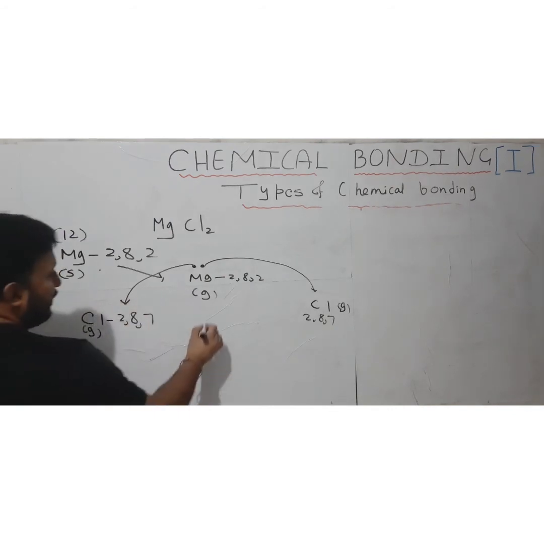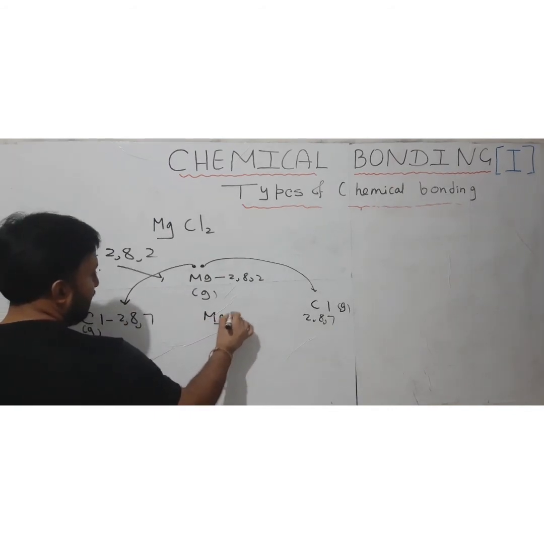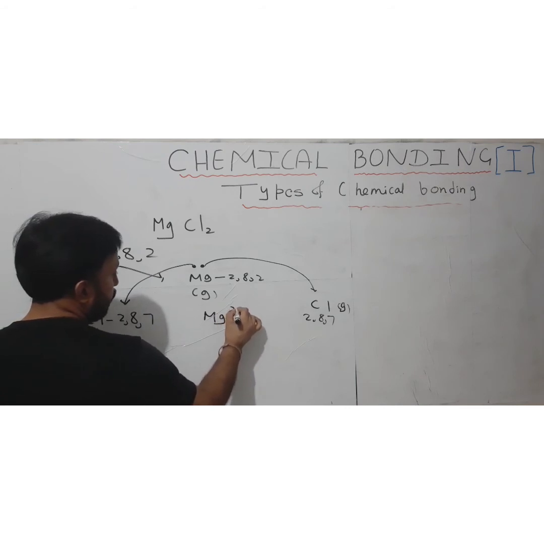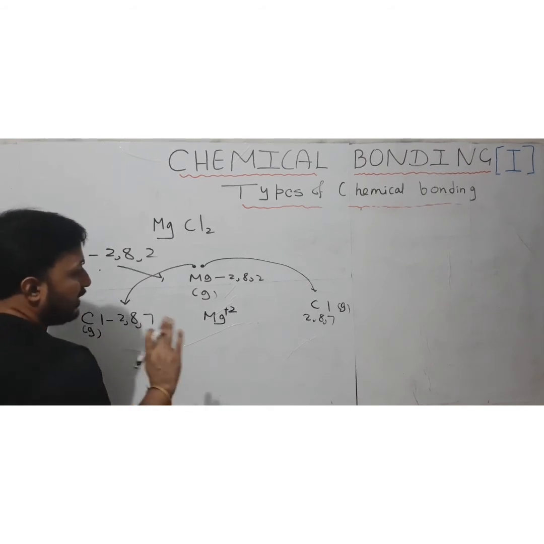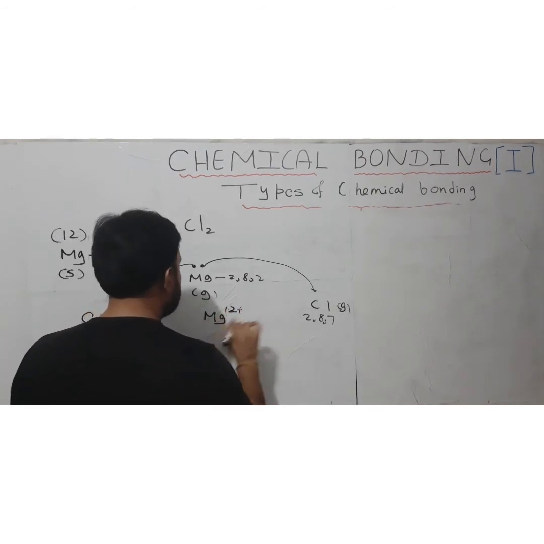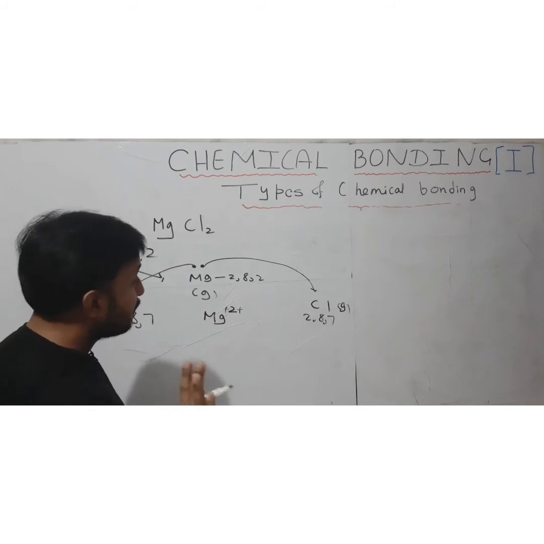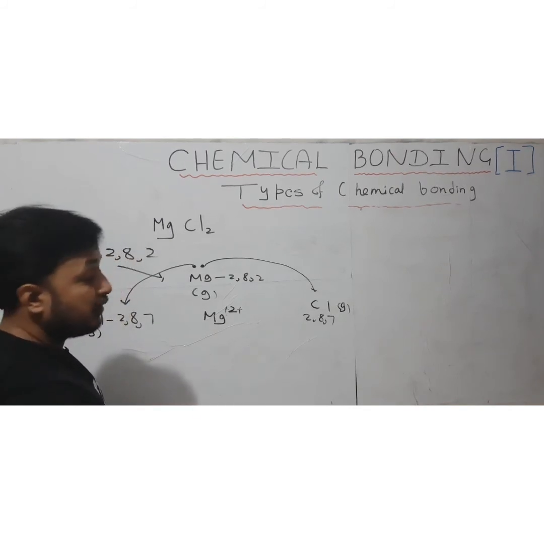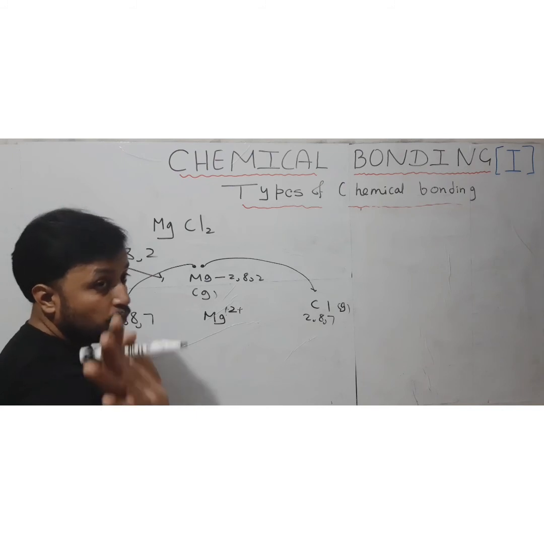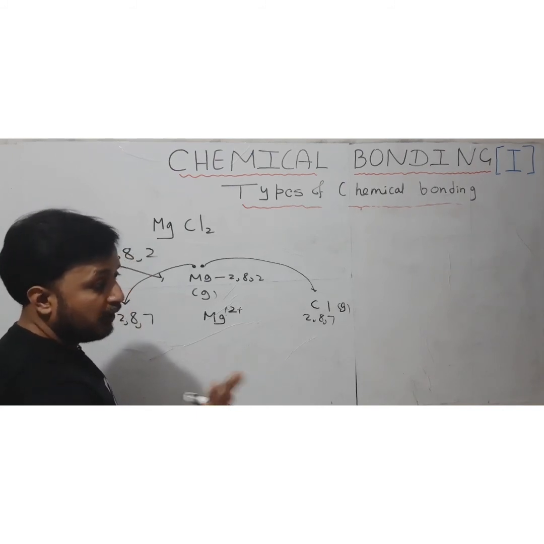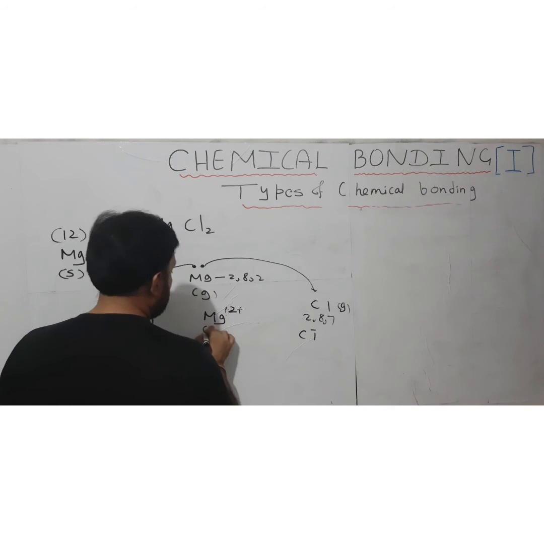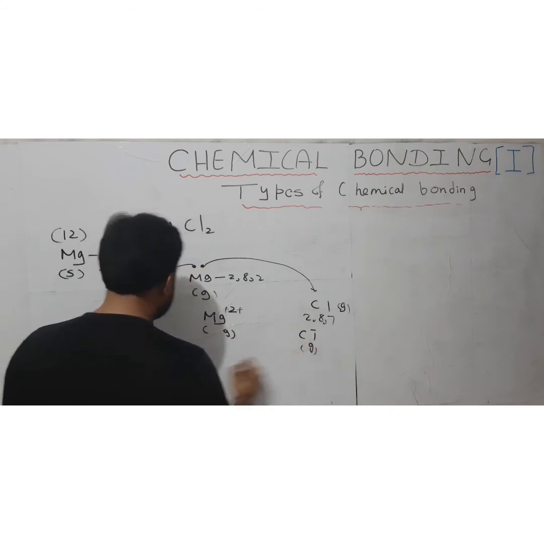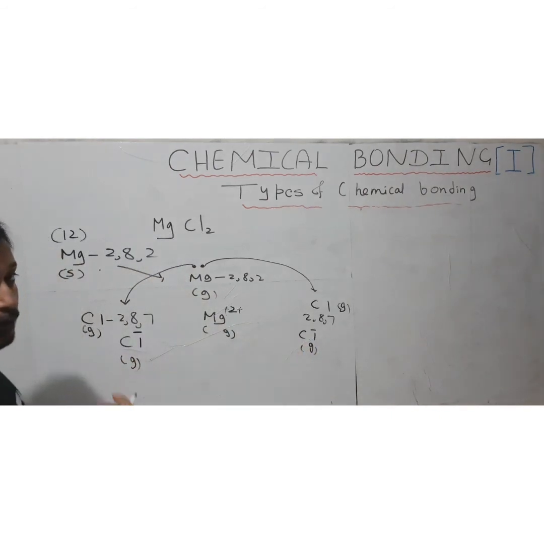chlorine atom. Once the electrons get transferred, magnesium will acquire a plus 2 charge, because now magnesium has 2 positive charge. Why 2 positive charge? Because magnesium has already transferred 2 electrons, so 2 negative charges go down, so 2 protons more, it means 2 positive extra. And chlorine, after gaining those electrons, becomes chloride ion like this, and that too in a gaseous state. Gaseous state is very important because otherwise they will not combine.